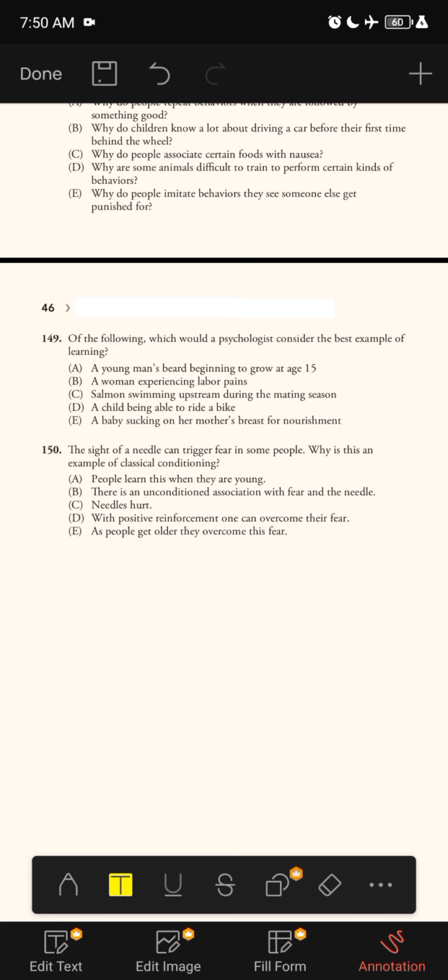D. With positive reinforcement, one can overcome their fear. E. As people get older, they overcome this fear. The correct answer is choice B because it uses the term unconditioned association, which is directly related to classical conditioning. So the correct answer is B.